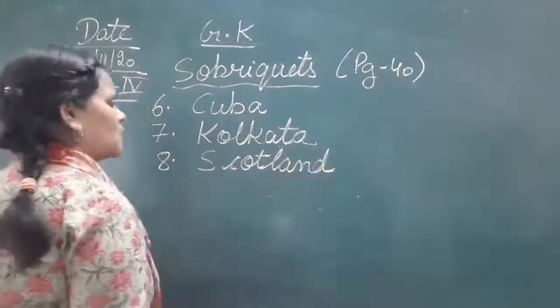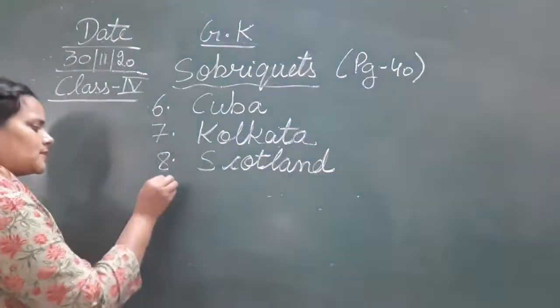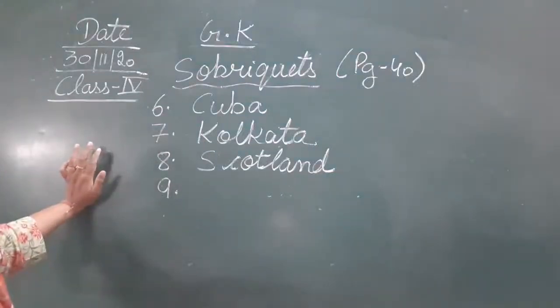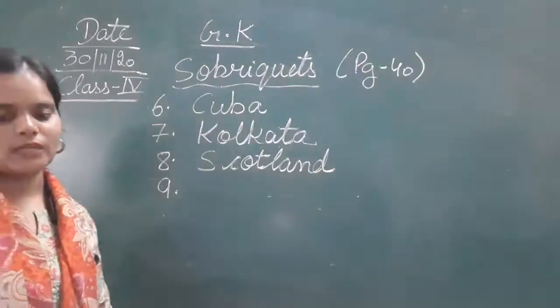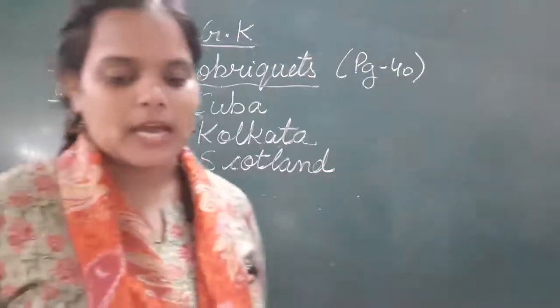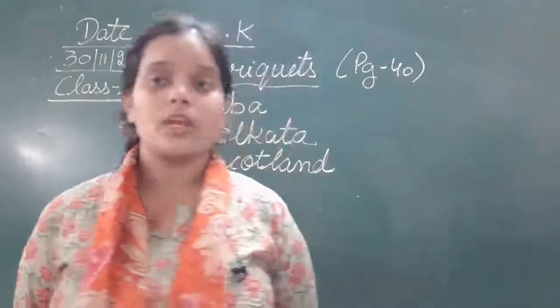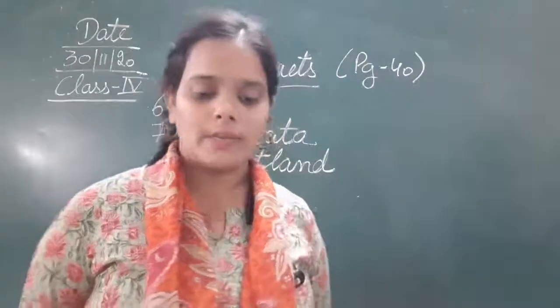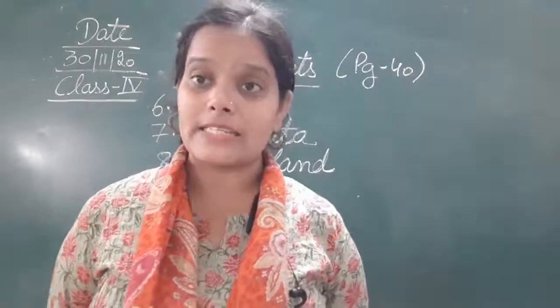Scotland is known as the land of cakes. Next, moving to the 9th one, Emerald Isle. Okay, so the next we are talking about is Emerald Isle.